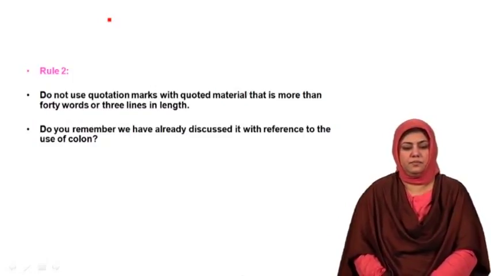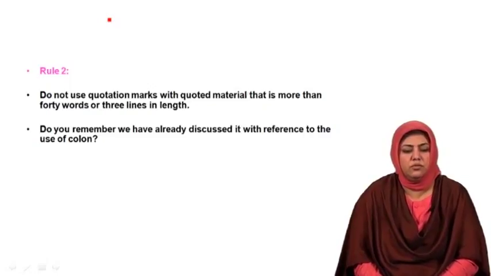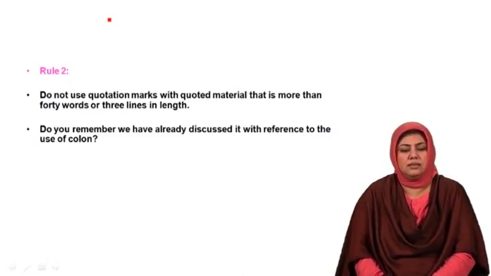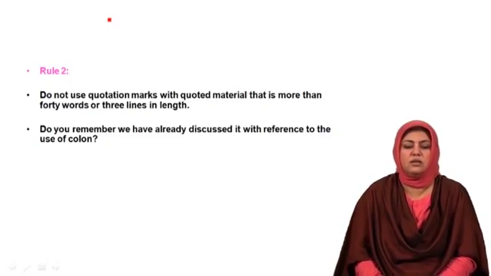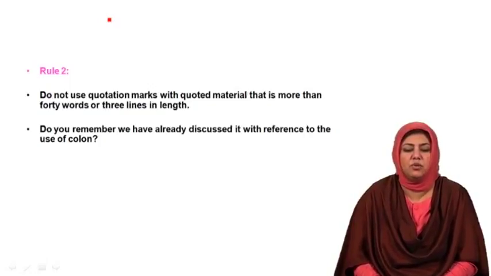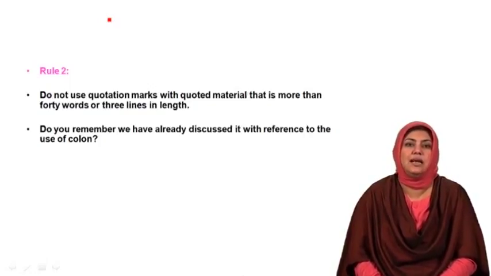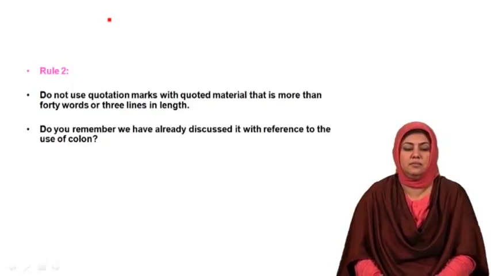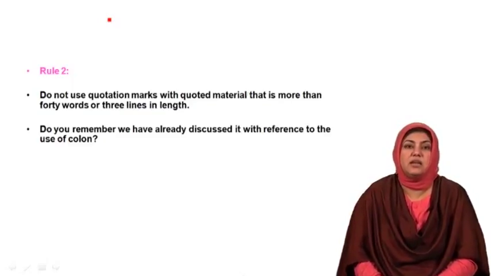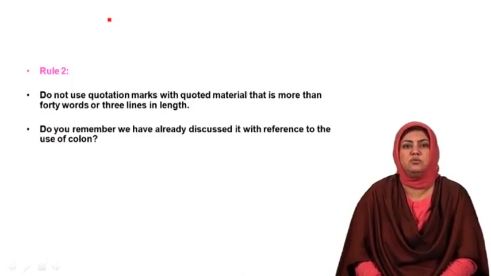Rule 2. Rule 2 for the use of quotation marks is that you do not use quotation marks with quoted material that is more than 40 words or 3 lines in length. Please try to recall the example that I gave to you with reference to the use of certain rules for colon.